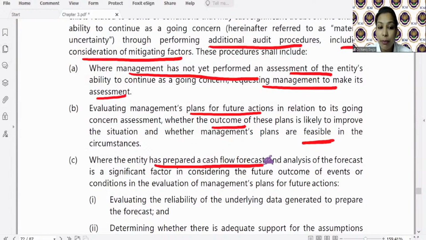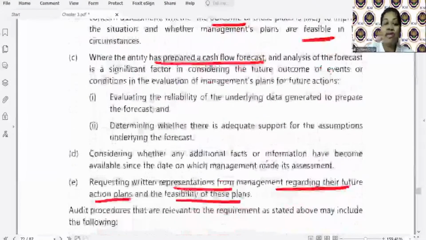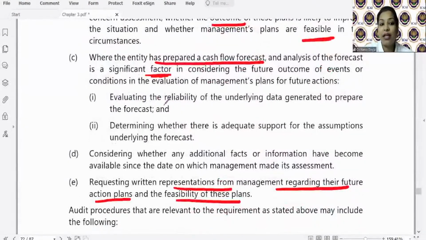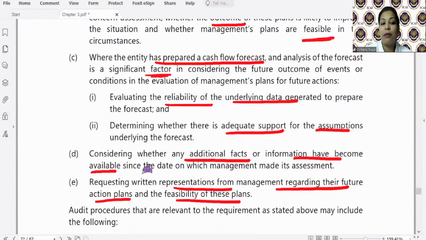If management has prepared cash flow forecast and analysis, then since it is a significant factor, consider the reliability of underlying data, whether adequate support of assumptions are there. Whether any additional facts or information have become available since the date on which management made its assessment, and requesting the management to provide the written representations.